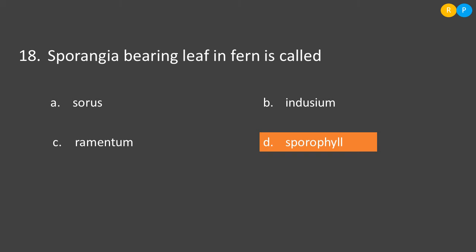Clear. Then option B, indusium. So indusium is a kind of tissue. It will cover the sorus in the developmental stage. That means it will completely cover the developing spores in the sporangia. So it is a kind of tissue. Then option C, ramentum. So ramentum is not a spore bearing structure. It is not an aggregation of leaves in the fern. Then option D, sporophyll. So the correct one is option D.